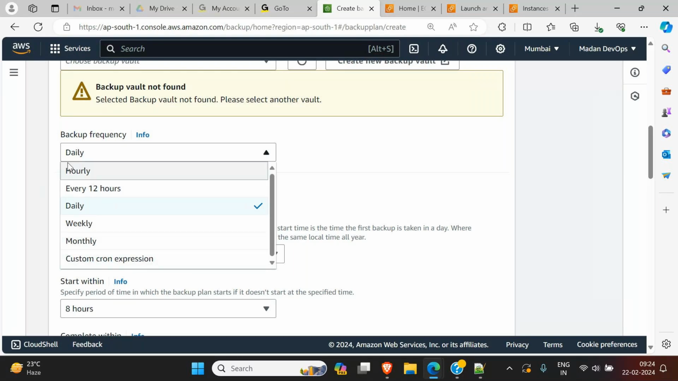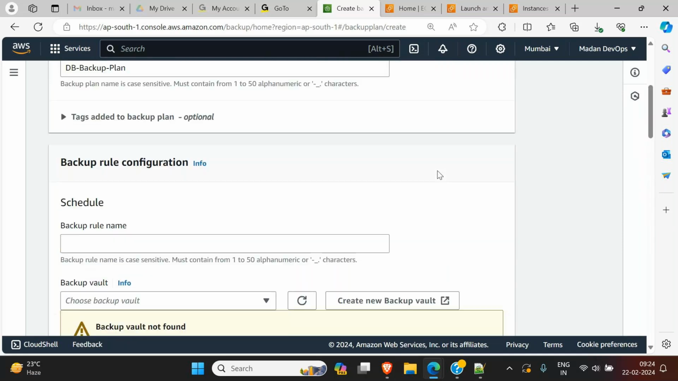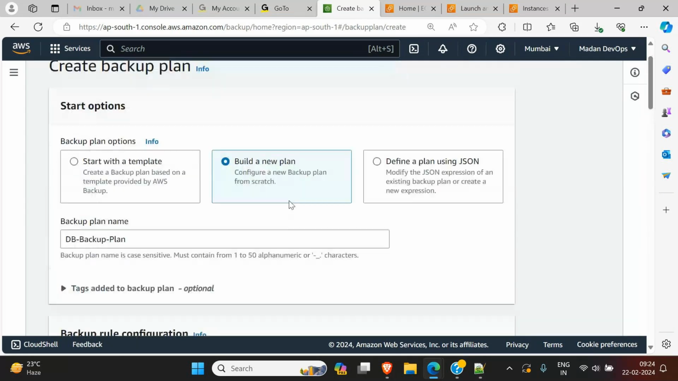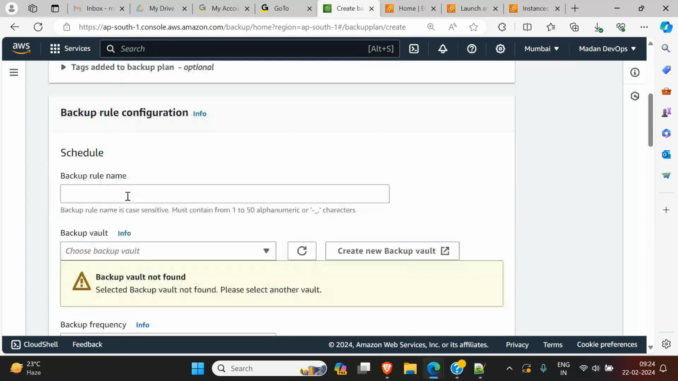So there are various options provided by the Amazon backup service. You can choose any one of them. First of all you have to give the backup rule name. So I will say backup rule, and here it's saying select the backup vault. As I told you, to take a backup we must have a backup vault, like a bucket in S3. To upload files and folders we need a bucket, similarly here we require a vault.